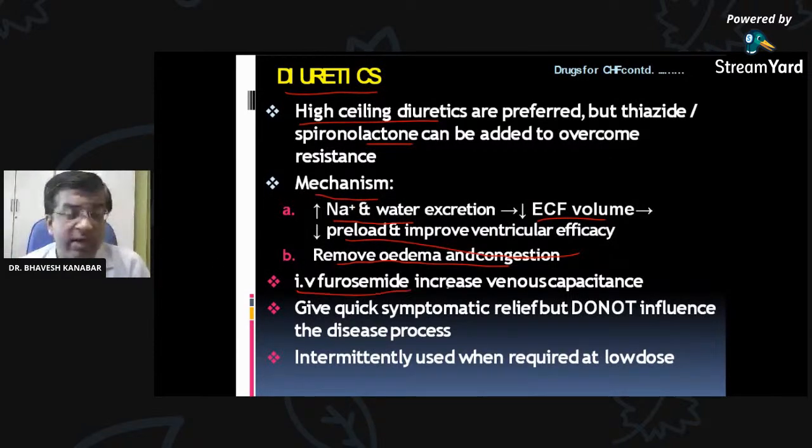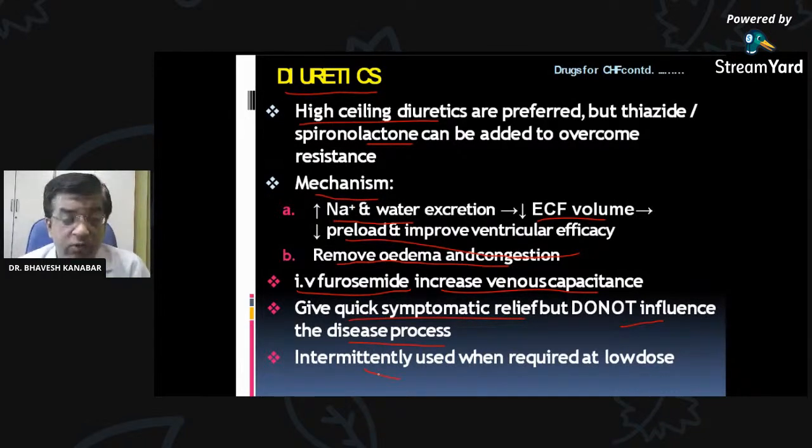IV furosemide can increase venous capacitance also, and give quick symptomatic relief, but does not influence the disease process. Again, like digoxin, the disease process cannot be reversed.